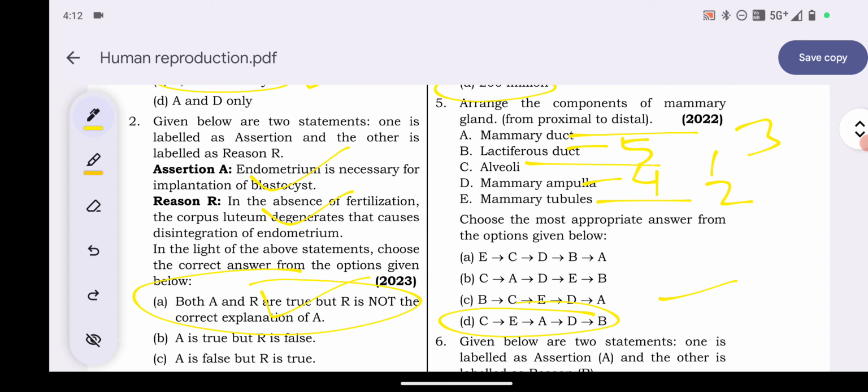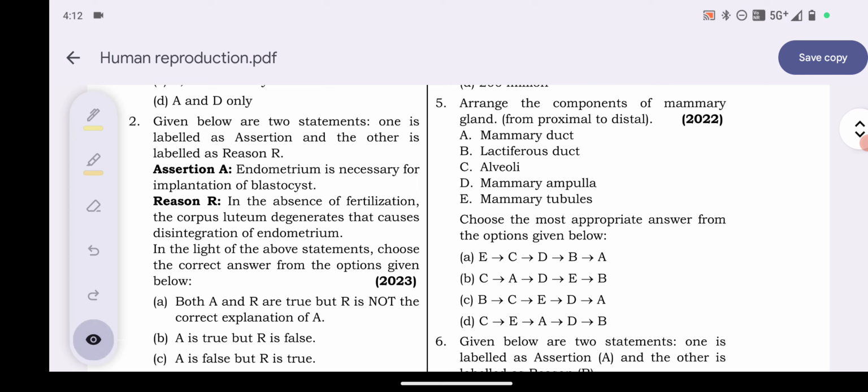Explanation: each mammary lobule is composed of a number of alveoli which open into mammary tubules. The tubules of each lobe join to form the mammary duct. Near the nipple, the mammary duct expands to form mammary ampullae, where some milk is stored before going to the lactiferous duct, which is present at the distal end through which milk is sucked out. So option D is the right answer.